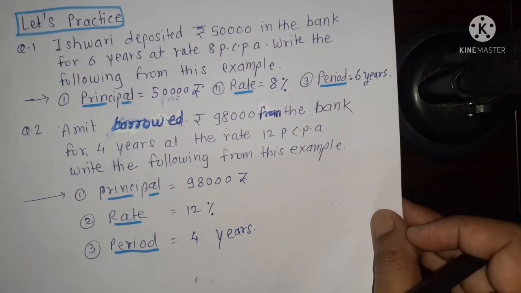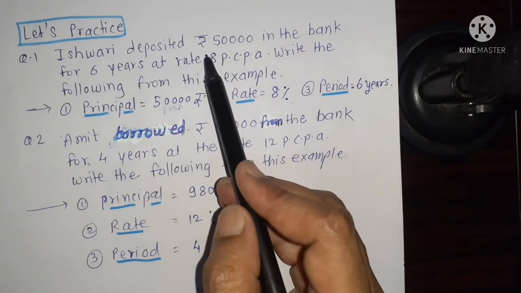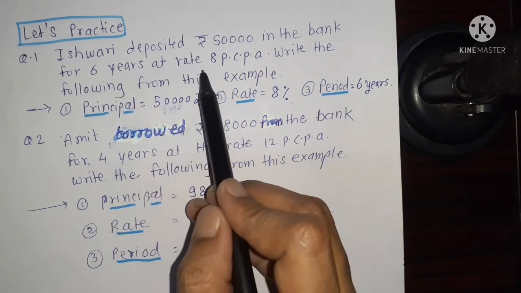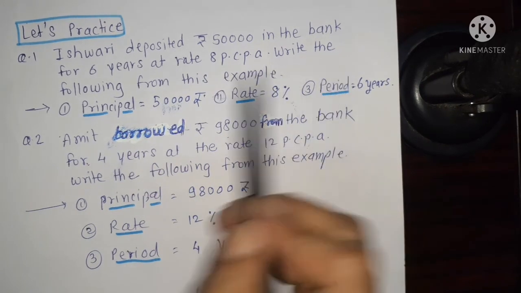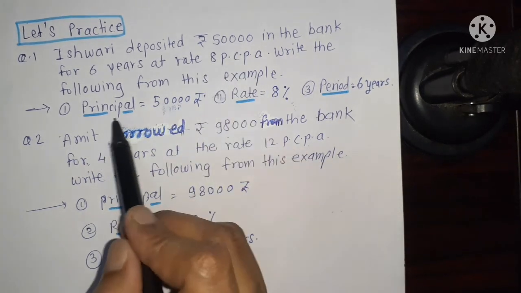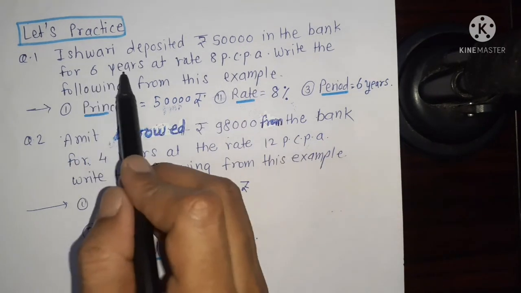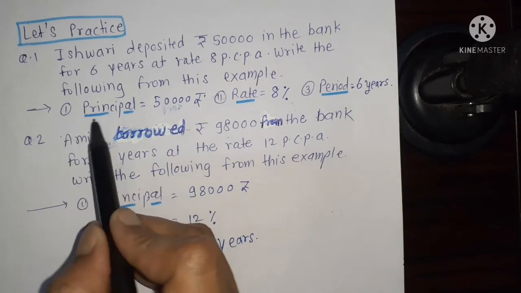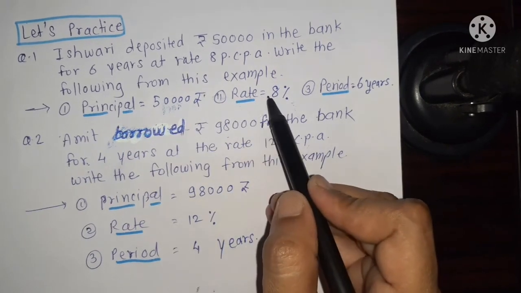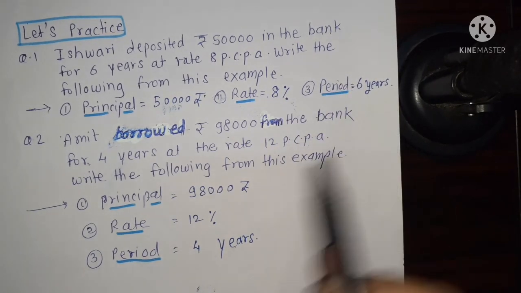Let's practice. First question. Ishwari deposited rupees 50,000 in the bank for 6 years at 8 PCPA. Write the following from this example. Deposited money means principal, 8 PCPA means rate and 6 years means period. So the answer is principal is equal to 50,000 rupees, rate is equal to 8% and period is equal to 6 years.